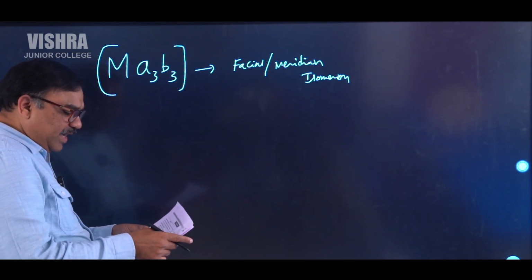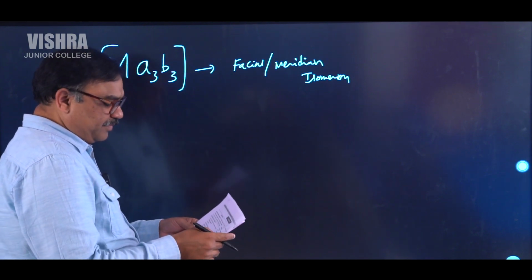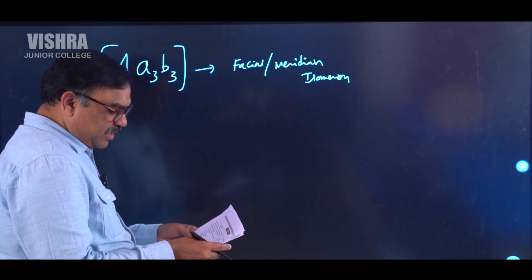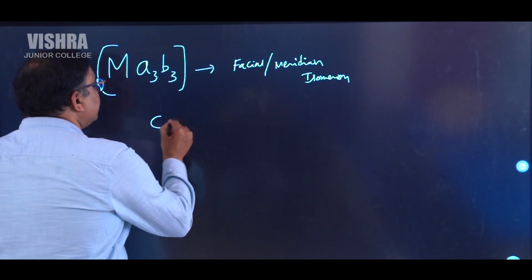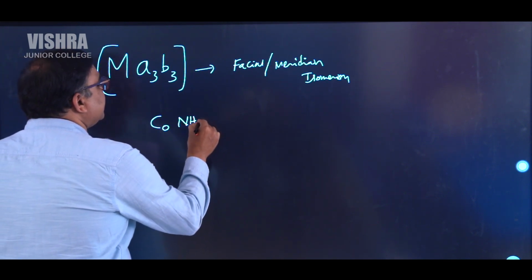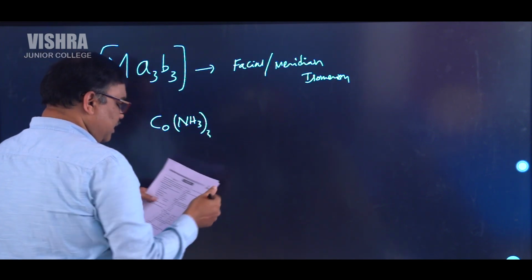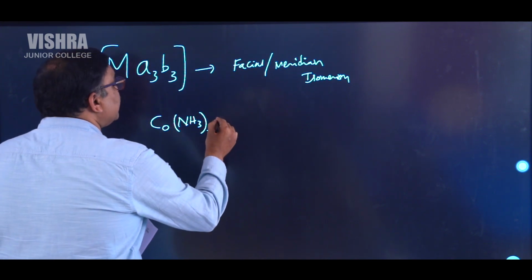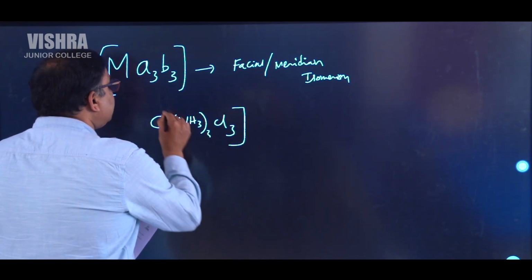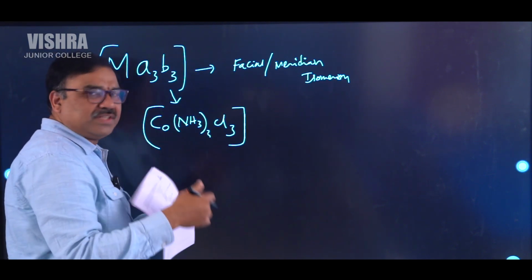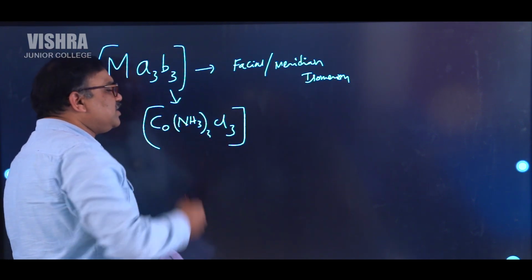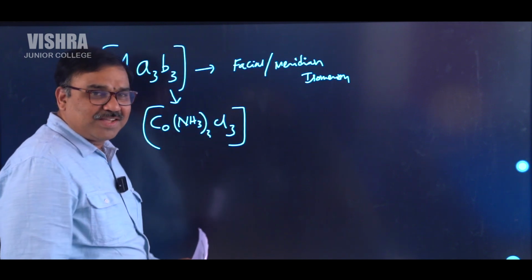So that's why in the options given, the best option is this one, Co, which is having NH3 3 ligands, and of course with that chlorine also 3 ligands. So this compound matches with this. All the others are not matching, that's why they are not the answer. Because this is matching, you can say that this one is the answer.